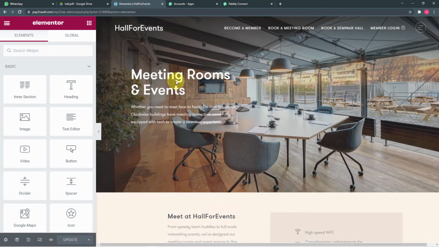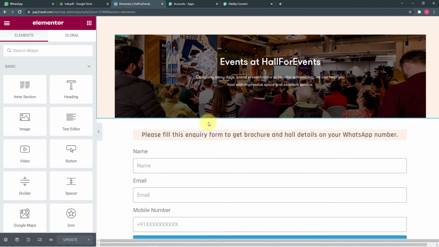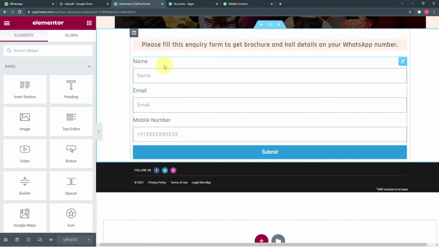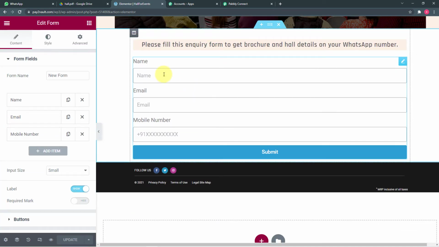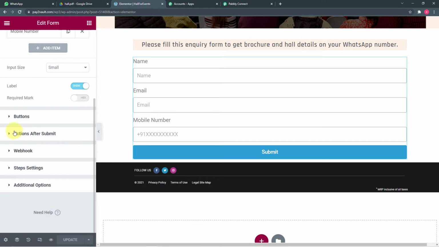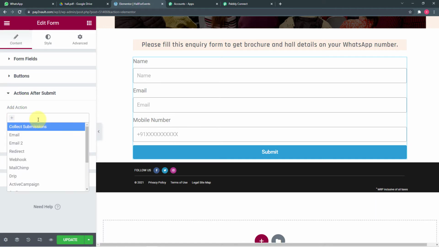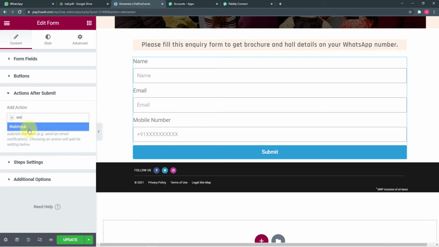So you can see the editor of Elementor is opening up, and from here I am going to scroll down to the form. So this is the form that we have created. Click on it, and when you click on the form, you will see on the left hand side in this content option, when you scroll down, you will see this actions after submit button. So you have to click on it, and here in this add action field, you have to search for webhook.